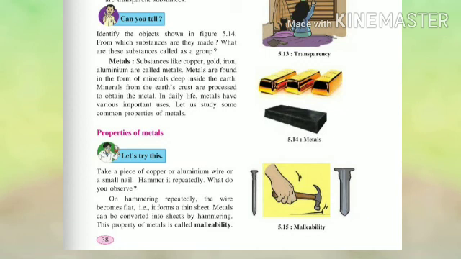Now let's try this. Take a piece of copper or aluminum wire, you can observe in the picture also, or a small nail. Hammer it repeatedly. What do you observe? On hammering repeatedly, the wire becomes flat, that is, it forms a thin sheet. Metals can be converted into sheets by hammering. This property of metals is called malleability.